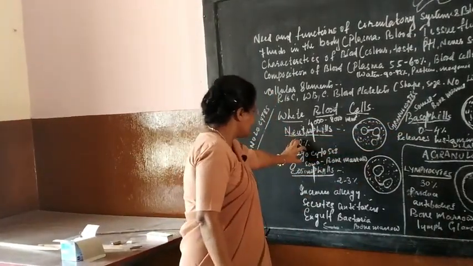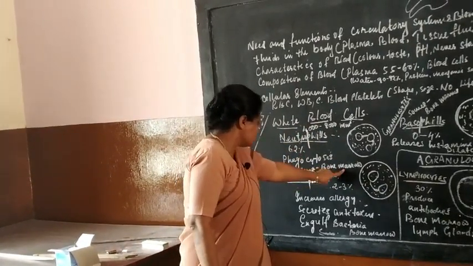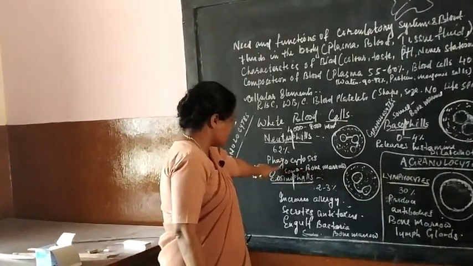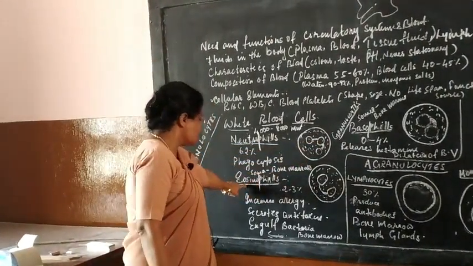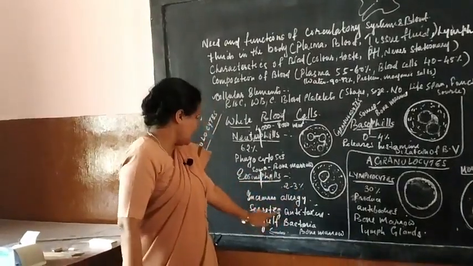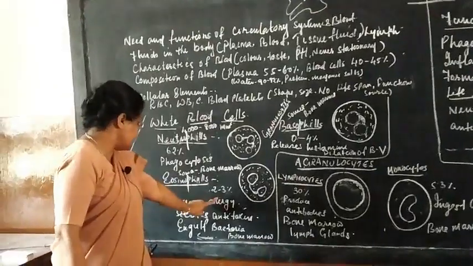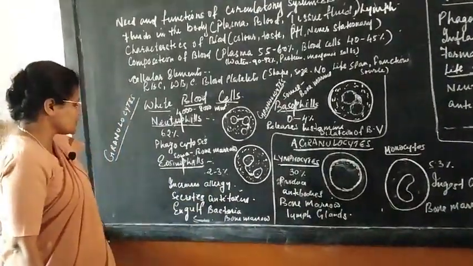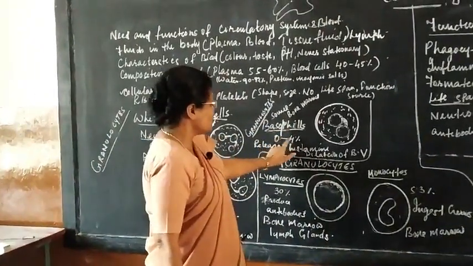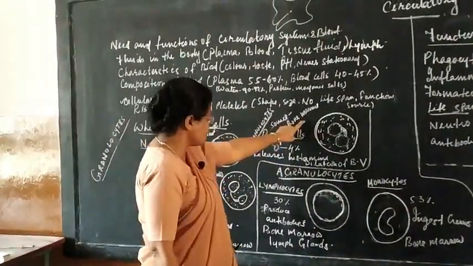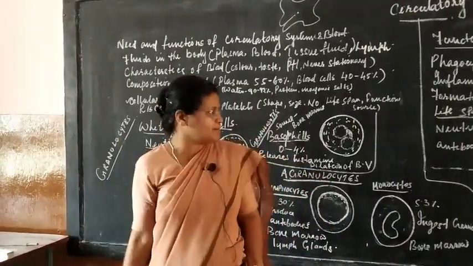Neutrophils make up 62%, are produced in bone marrow, have the function of phagocytosis, and have a 3-lobed nucleus. Eosinophils are 2 to 3%, produced in bone marrow, and their function is to increase allergy response, secrete antitoxin and phagocytosis. Basophils are 0 to 4%, produced in bone marrow, and release histamine which helps to dilate the blood vessels.